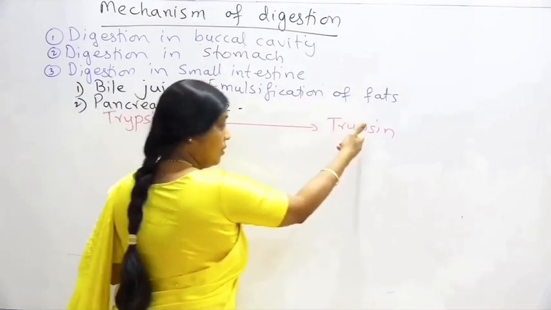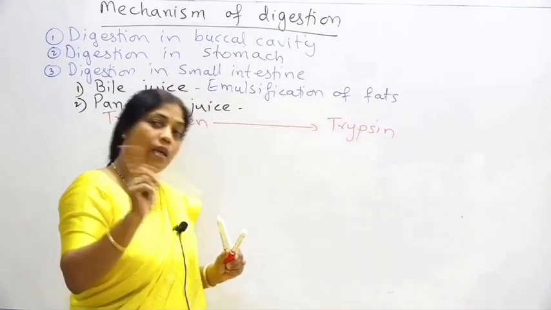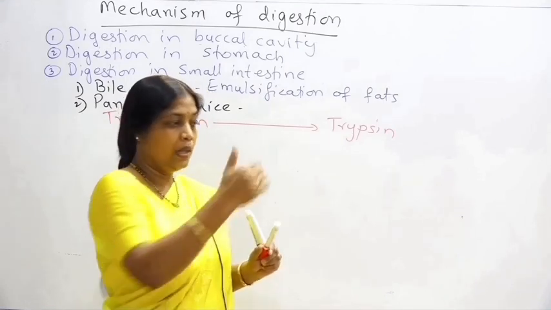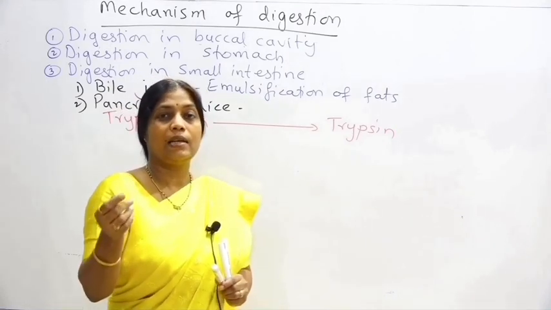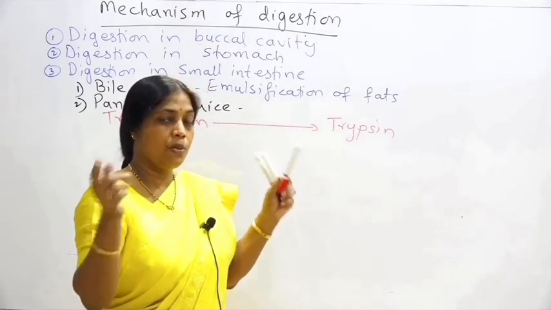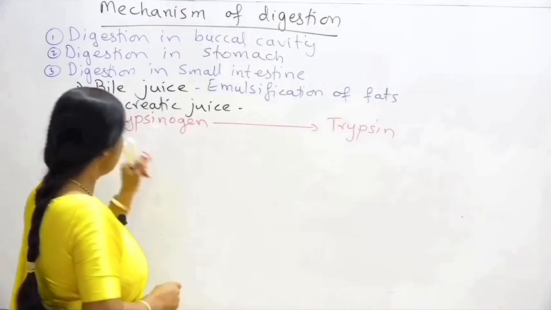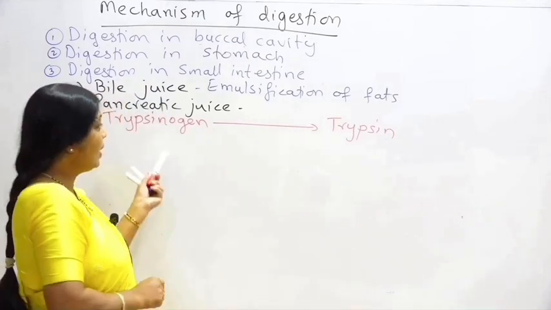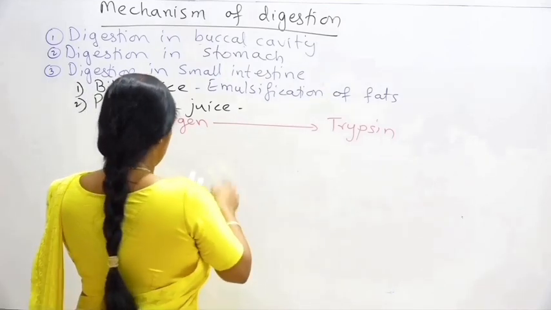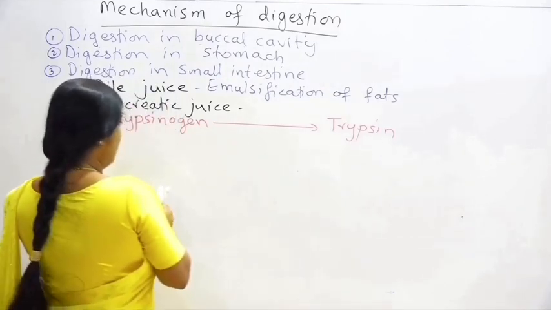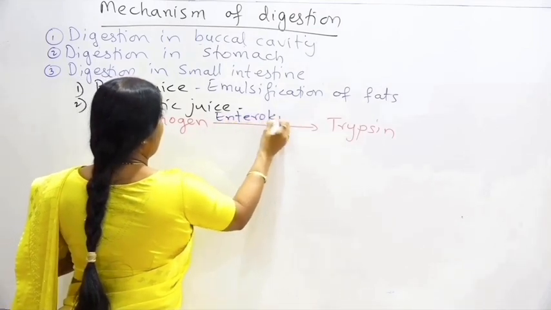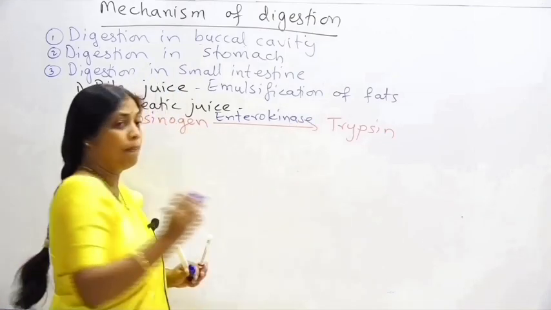It gets active and converts into trypsin in the presence of an enzyme from intestinal juice. That clearly indicates that the intestinal glands have to get functional before the pancreatic juice starts its function. So pancreatic juice has the inactive enzyme called as trypsinogen, but that gets activated into trypsin only in the presence of enterokinase, which is secreted by intestinal gland.